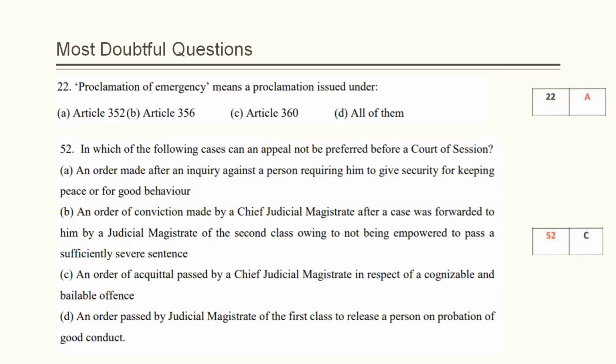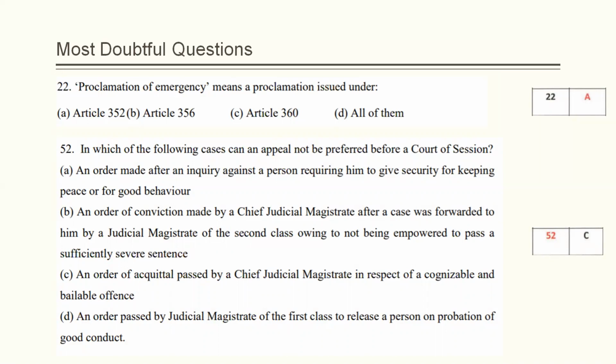Next question is question 22. This has a scope of filing objection because the question mentions proclamation of emergency. When you read Article 352, the title of Article 352 itself states proclamation of emergency. And again, when you go through Article 356 and 360, they also mention that a proclamation of emergency can be issued by the president.